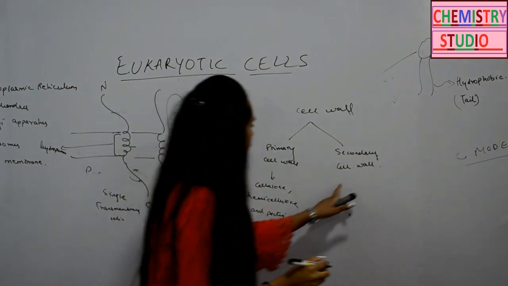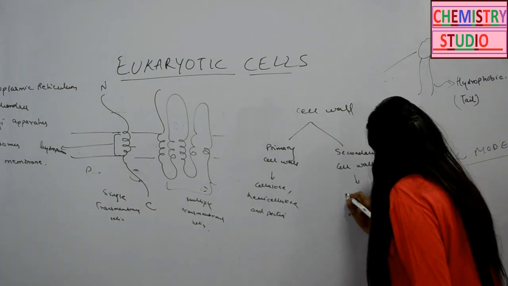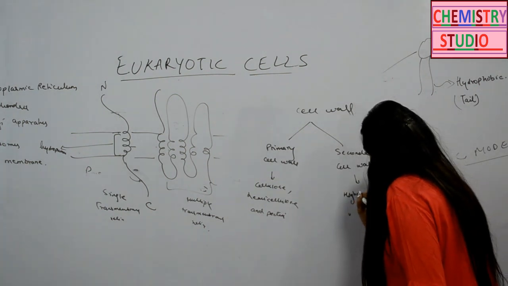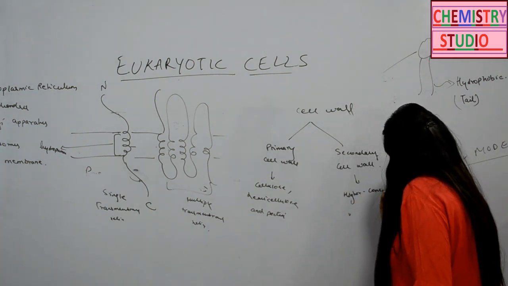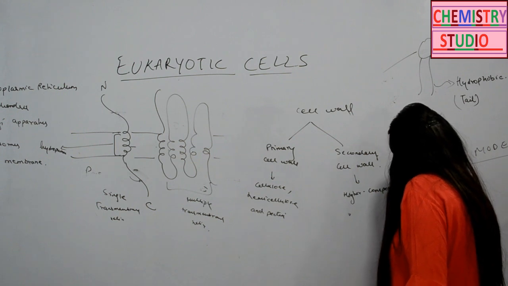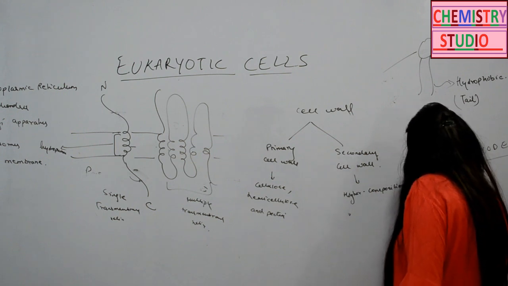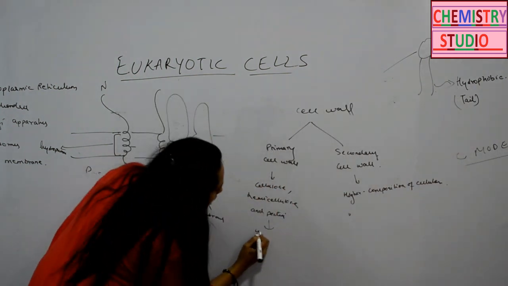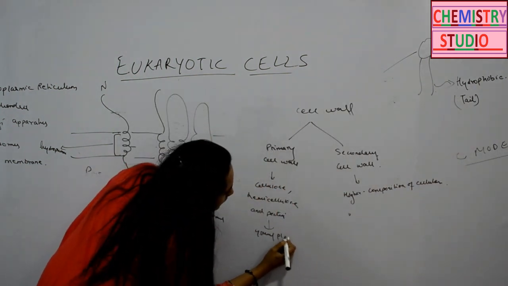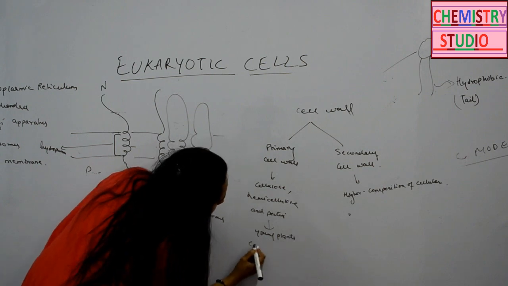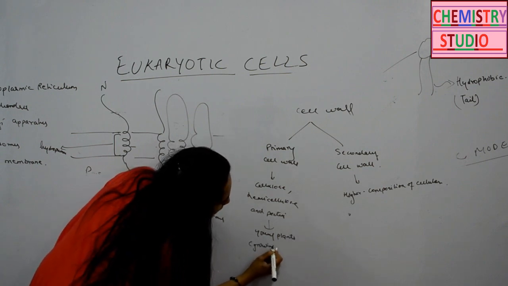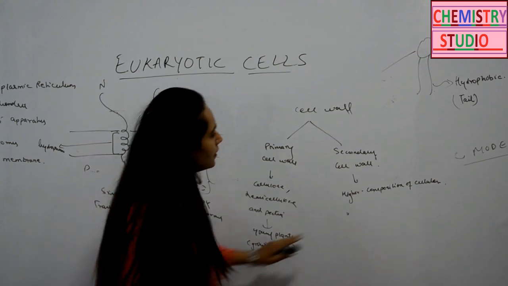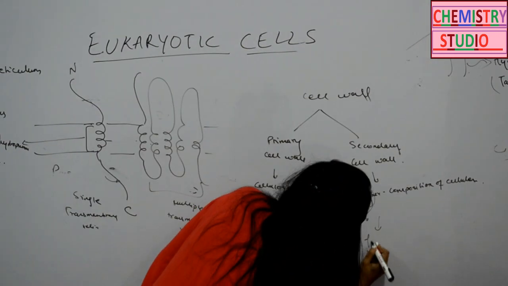Now the secondary cell wall is also made up of these materials, but there is a higher composition of cellulose. The primary wall is present basically in young plants, growing parts, growing cells, whereas the secondary is present in fully grown cells.